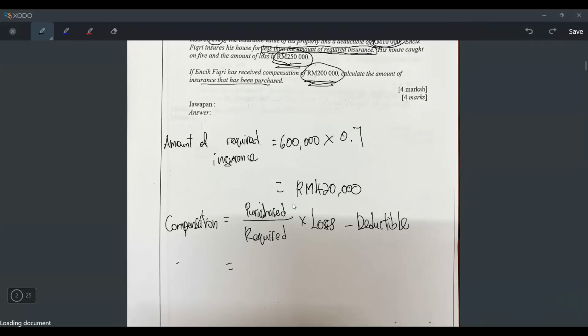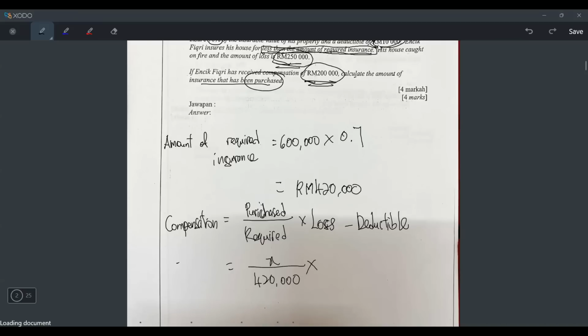So they already say that the required one is 420,000, but Fikri insured his house for less than it. So the purchase will be X, because it will be unknown. I don't know the purchase how much. That is why they say calculate the amount of insurance that has been purchased. It means you want to find this. But what I can tell you for sure is this value will be less than 420,000. That's for sure, because he insured less than, he purchased less than this amount.